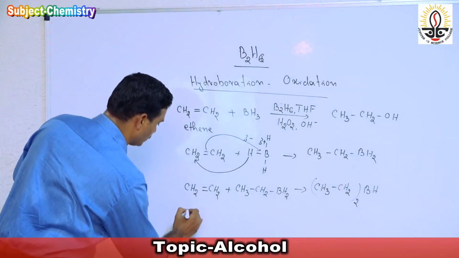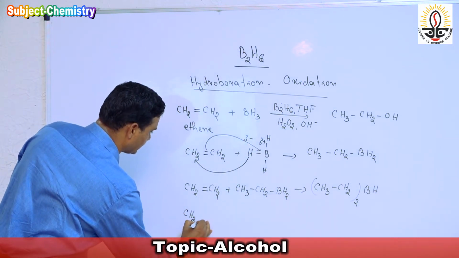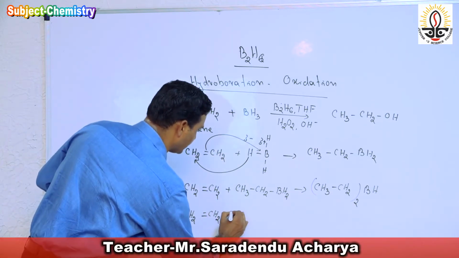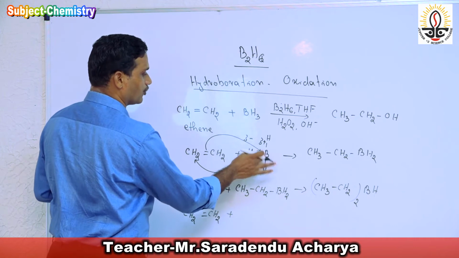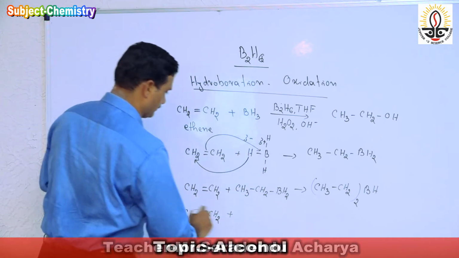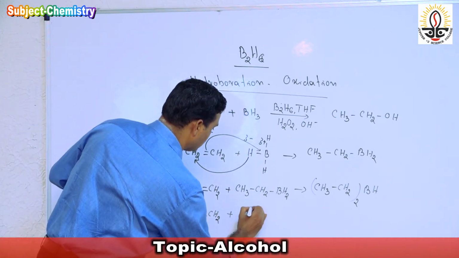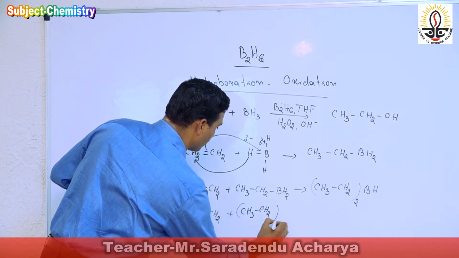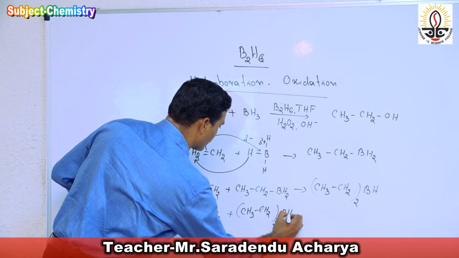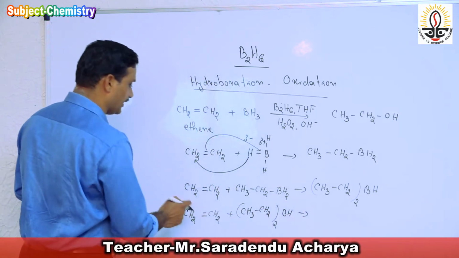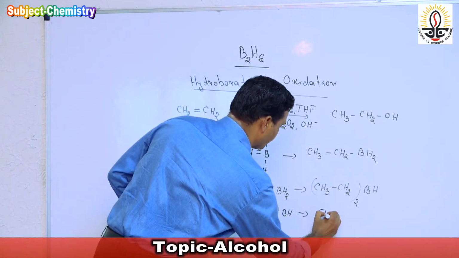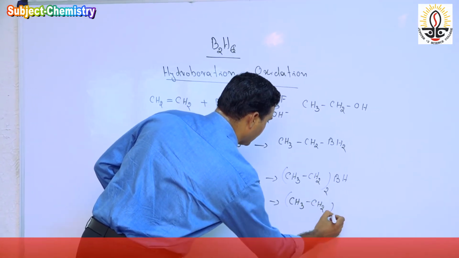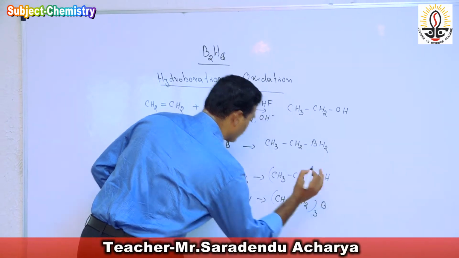Again this molecule is added to another alkene, that is 3 molecules of alkene, because there are 3 hydrogens of the boron which are added. Again this hydrogen is added here, so we get (CH3-CH2)3B.